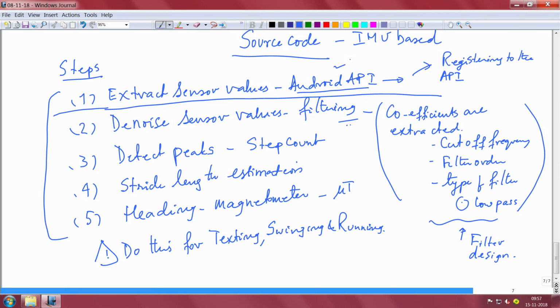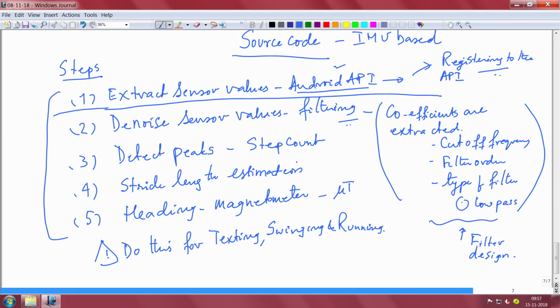So, let us see where exactly in the code you will find this extraction of sensor values using the Android API. What this actually means is you are telling the hardware that these are the sensors that I want to use, and you are using the API for the purposes of registration. So it is essentially registering to the API that these are the sensors of interest, and this is what I am going to collect data from. So, let us look at the source code part which is specific to this section.